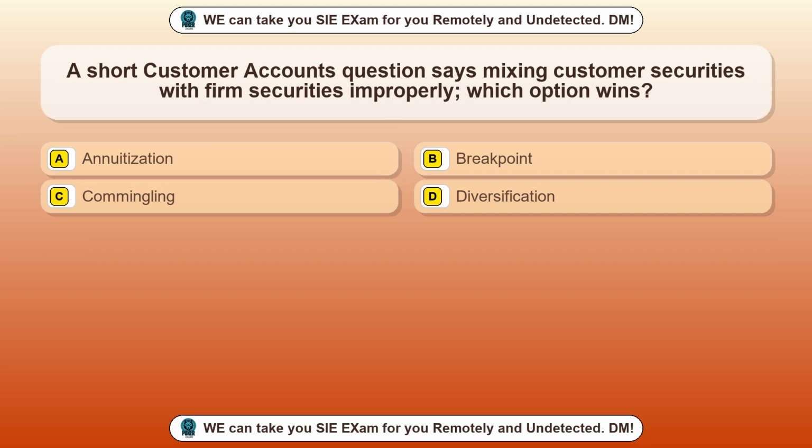Question 67. A short customer accounts question says mixing customer securities with firm securities improperly, which option wins? Option A, annuitization. Option B, breakpoint.